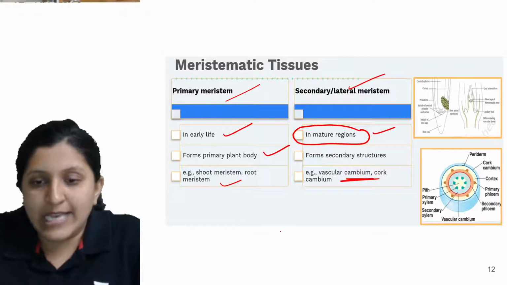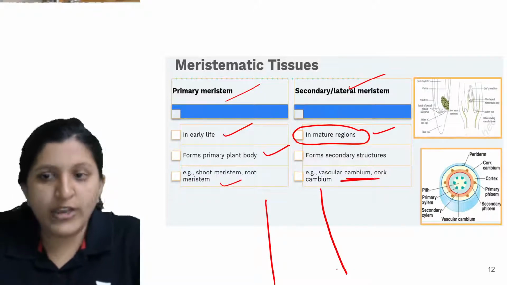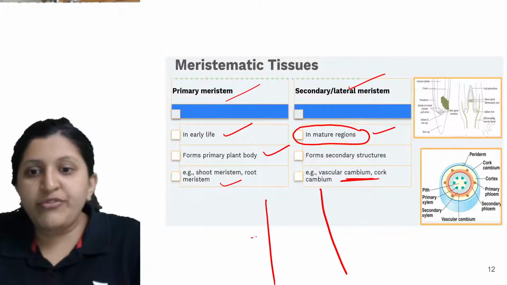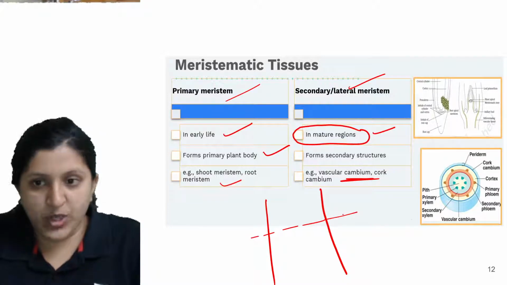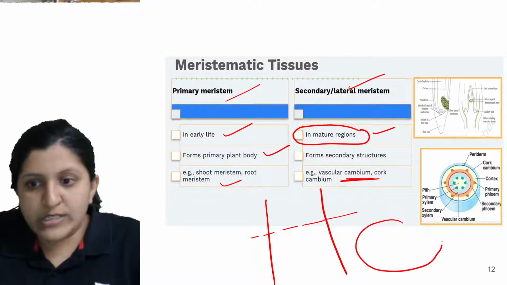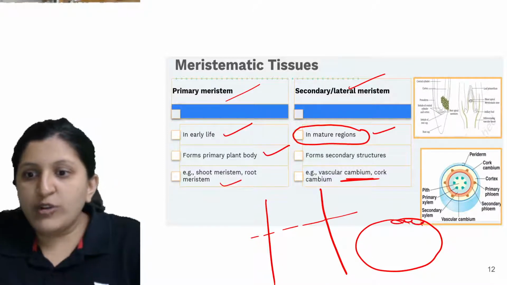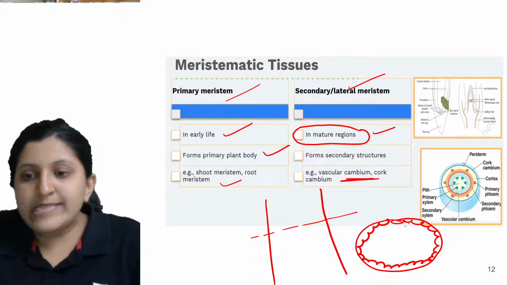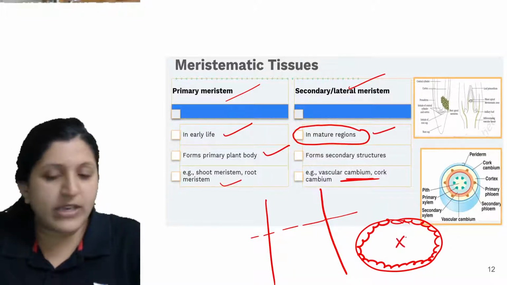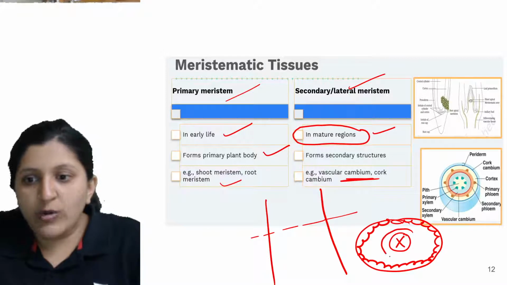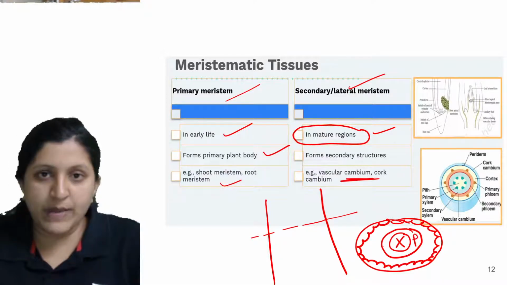Now let's say there is a stem. If we take a cross section of a stem, we'll be able to see it like this. This is the cut part, with the outermost layer being the epidermal layer. In the center you can find xylem, and surrounding this xylem you can find phloem.